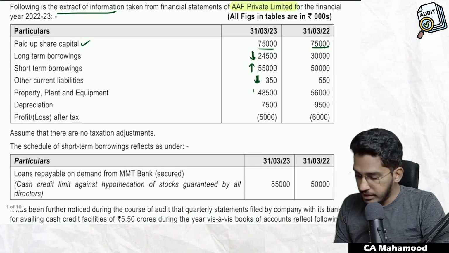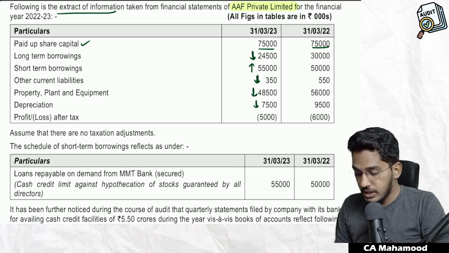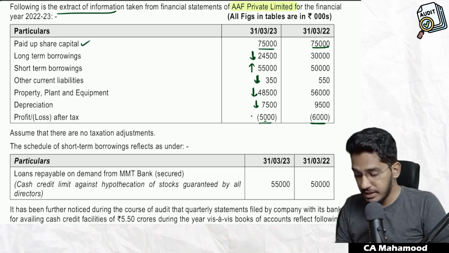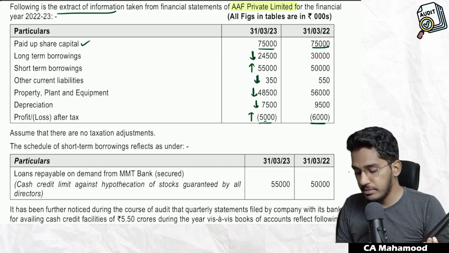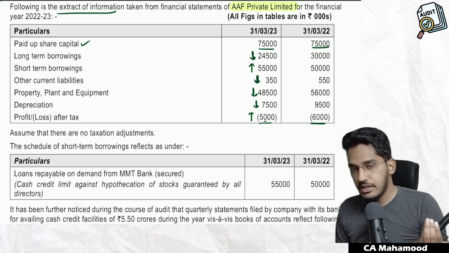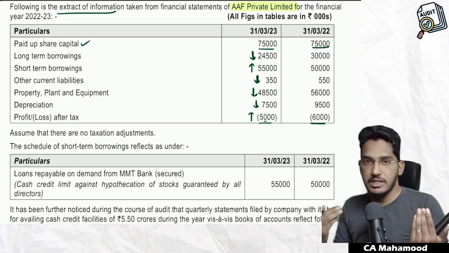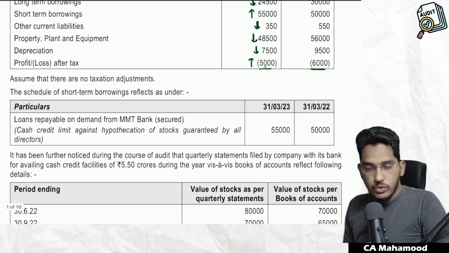Property, plant and equipment has also come down. Depreciation has also come down. And profit or loss after taxes: last year the loss was 6,000, in the current year the loss was 5,000. The loss has decreased. Put the other way around, it is a good financial position: last year it was 6,000 crores of loss, and in the current year the loss was 5,000 crores. That means it is a good sign. Assume that there are no tax adjustments.